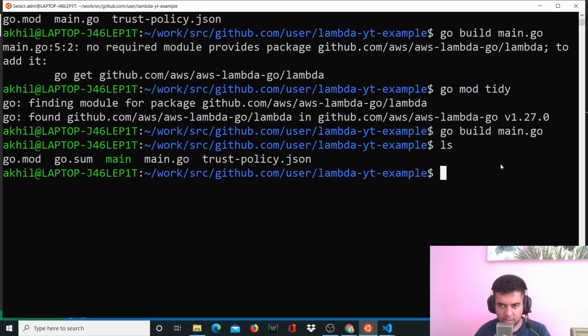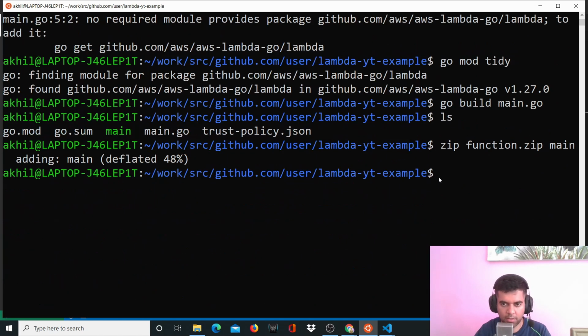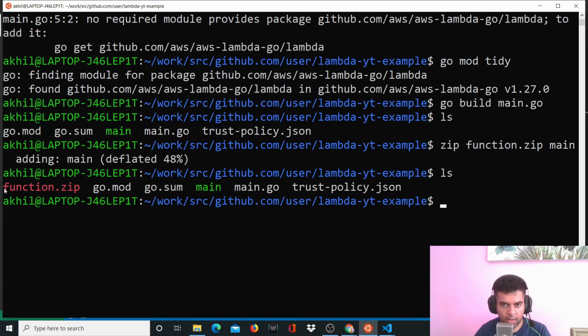Now before you send or upload anything to Lambda, you need to have that file as a zip file. So you'll say zip function.zip and you're going to zip the main project, right? So now if I ls, it'll have this function.zip, which is the name of the file, right? Now it's possible that your particular Ubuntu terminal doesn't have this function called zip.